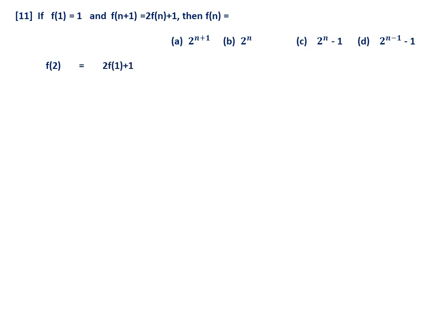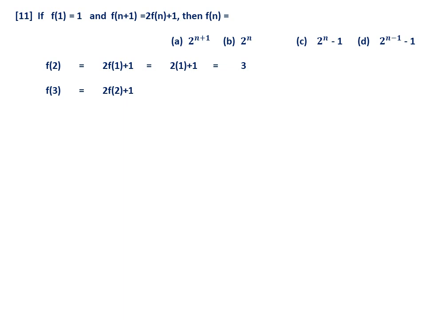First let me find f of 2. Substitute n equal to 1 here. So this becomes 2 into f of 1 plus 1, and simplifying, this is 3. Same way, what is f of 3? Substitute n equal to 2 here, so it is 2 into f of 2 plus 1.